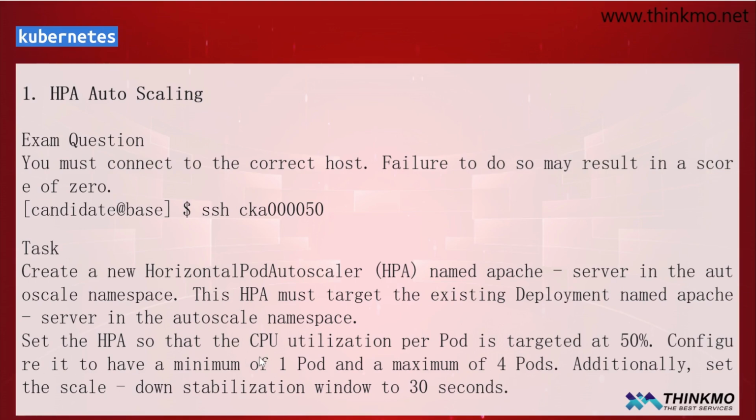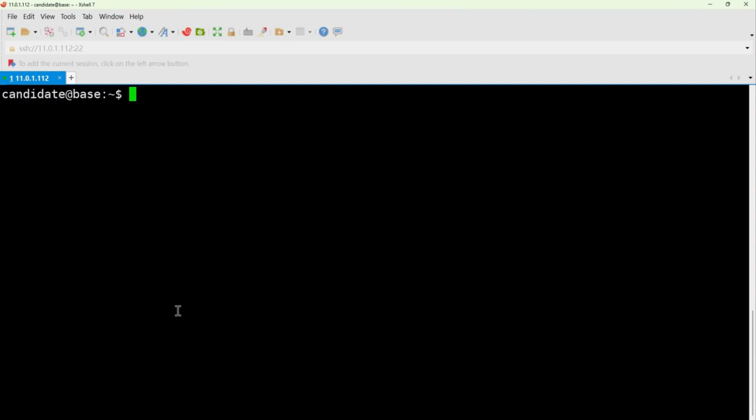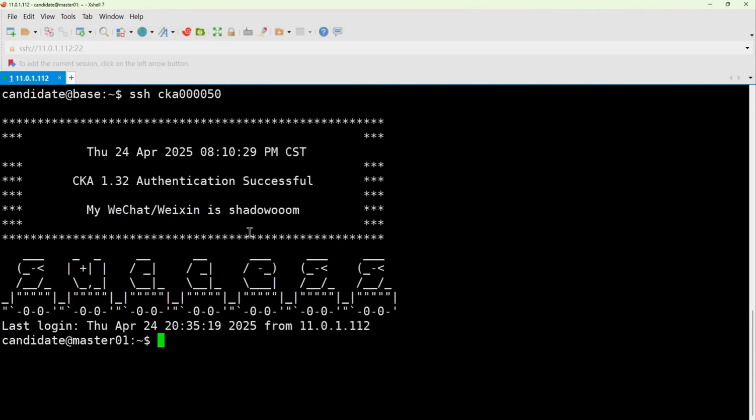It's about automatic scaling. There are 3 requirements. As long as we configure these 3 requirements, 50% up to 4 and 30 seconds, this question will be no problem. Next, let's take a look at the specific configuration. First, let's remotely connect to the host required for this question. Let's first remotely connect to the host specified in this question.